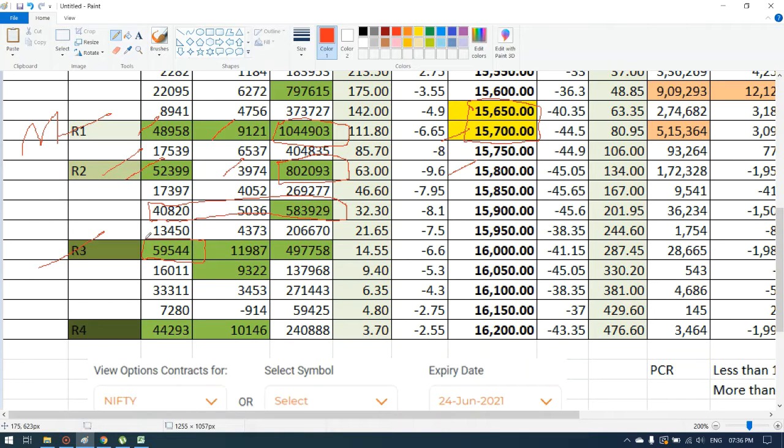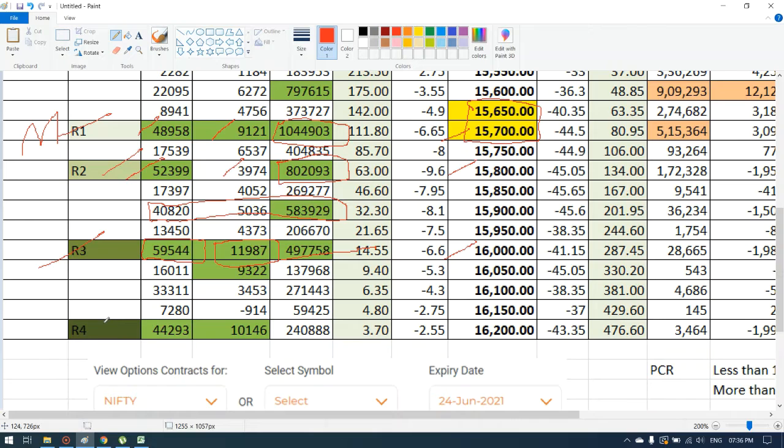If the market breaks 15,800, it can easily touch 16,000; it will not stop near 15,900 anyway, it will directly reach 16,000. The change in open interest is also very high, 11,987. Volumes are lower, but based on these two data points it is fine. This will be our third resistance.